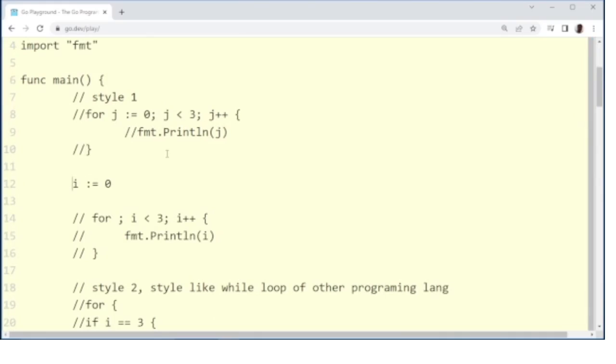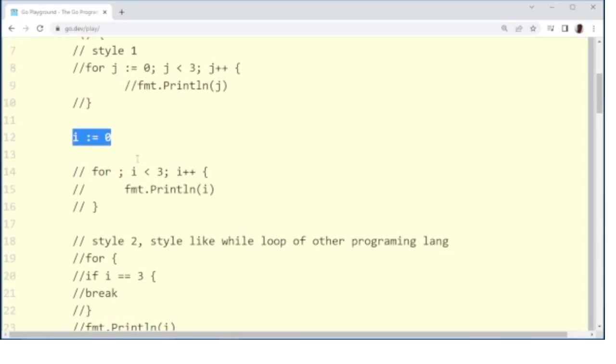Here we are initializing the value of i with 0. Then we have started for loop. Then we are printing the value of i. Then we are ending the for loop.